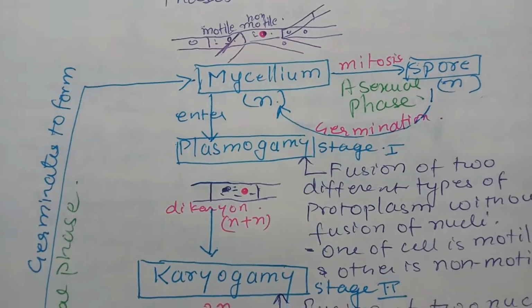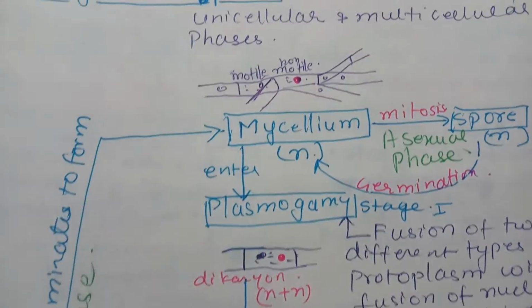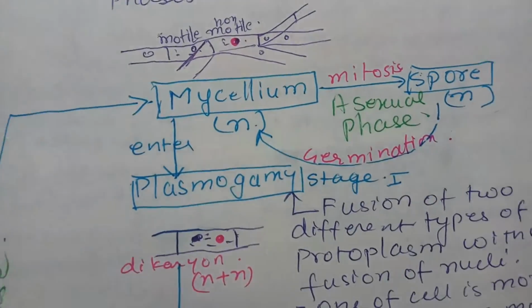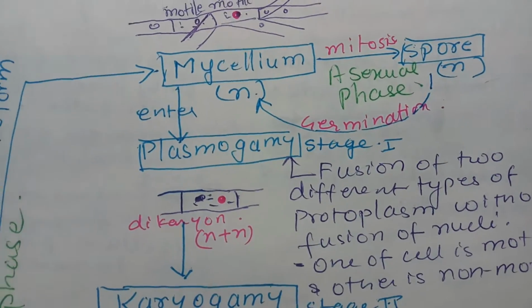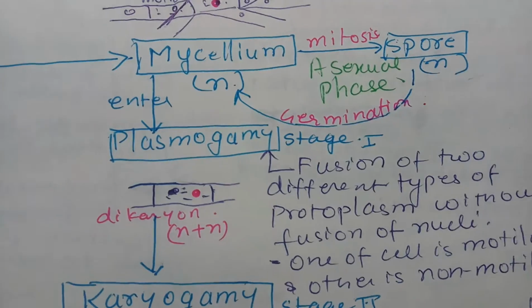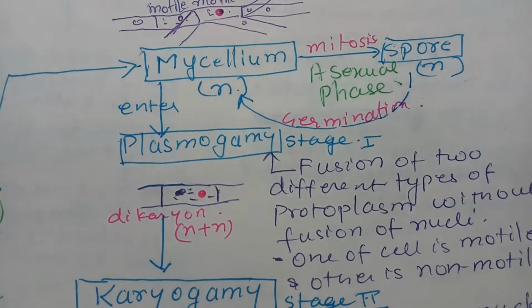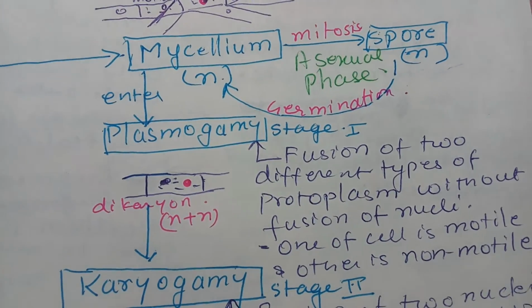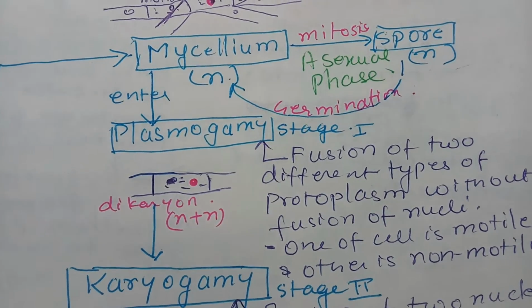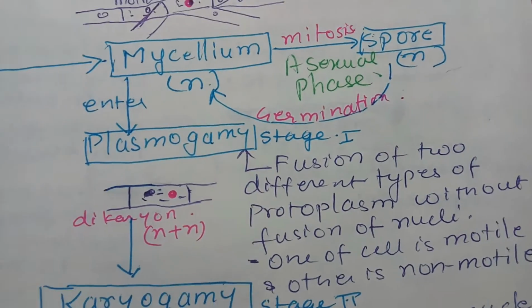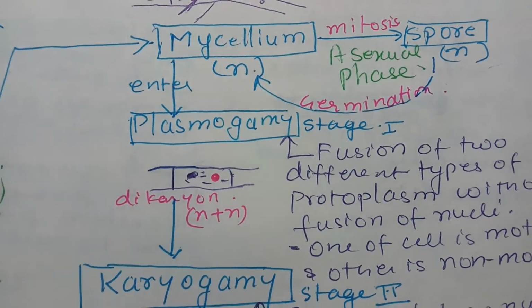When it enters the sexual phase, two different strains of hyphae are required, and these two different strains of hyphae fuse. The first phase is known as plasmogamy, in which fusion of two protoplasts takes place, but there is no fusion of nuclei.